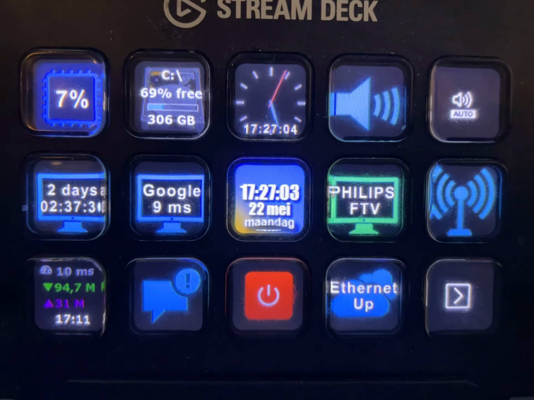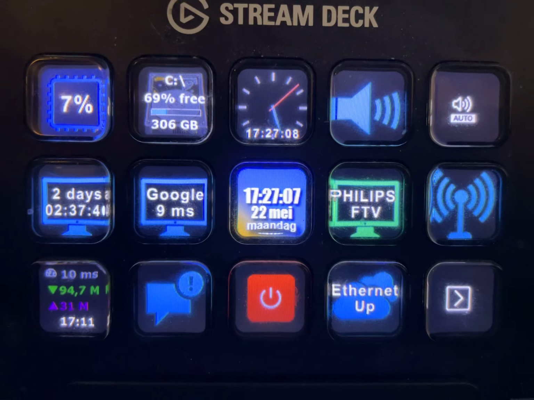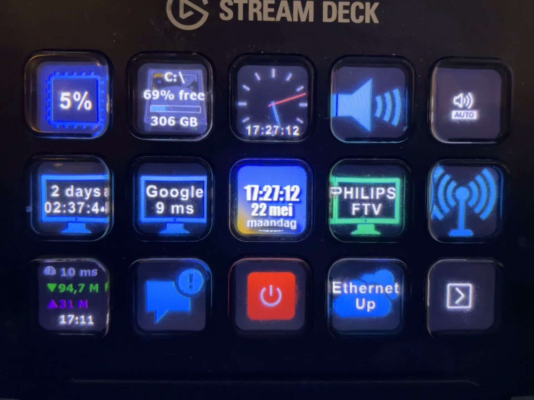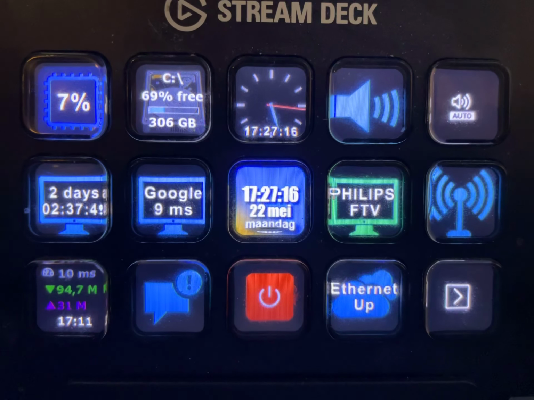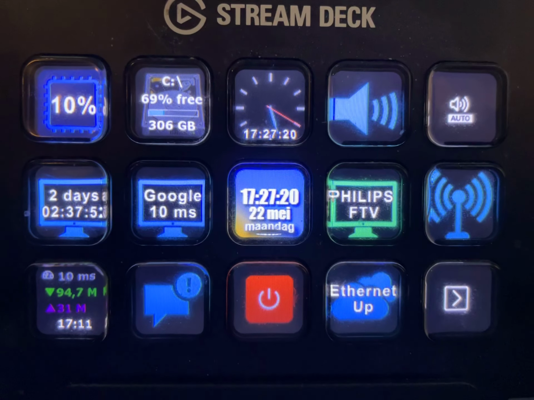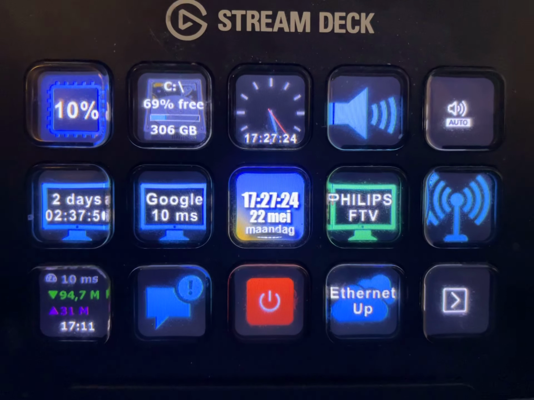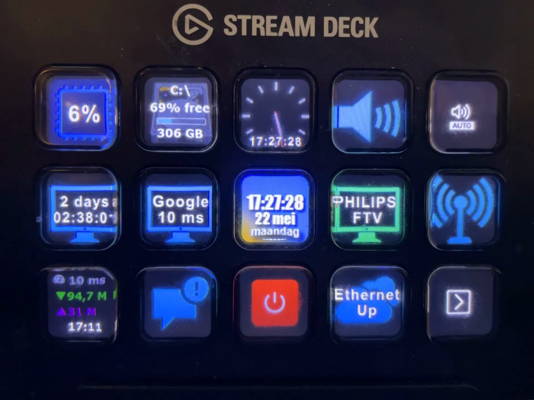And left below you see the ping and the up and the download speed. A button to press when I have some text, and that text is pasted in a document. The red button is a button to stop the computer or restart the computer or to log off myself. I will show that later on.